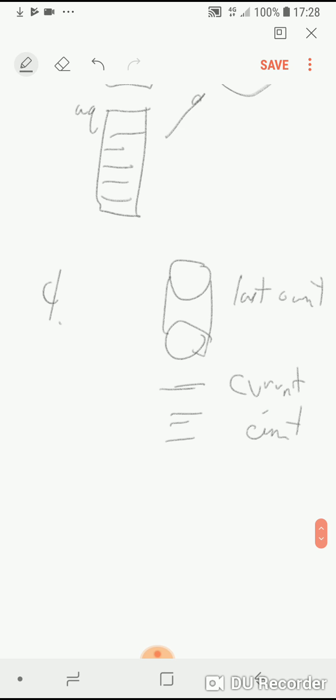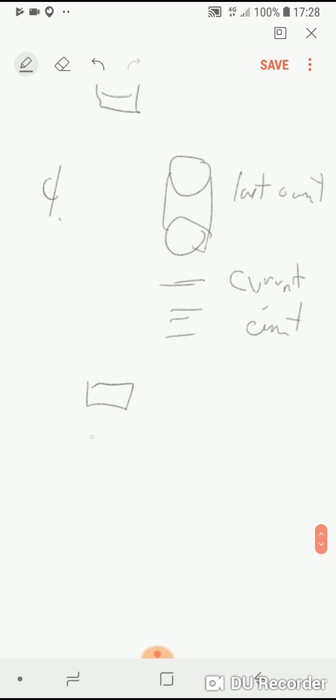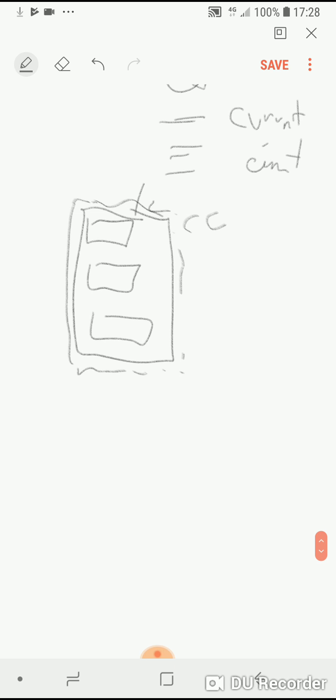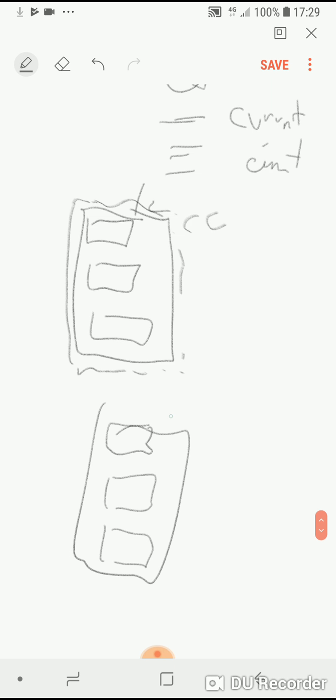So if you imagine it looking like this, there's a bunch of files here for the last commit, maybe 1, 2, or 3 files. And the current commit starts out exactly the same as the last commit. These are the files on the disk that we care about. Then as we process the queue, the current commit grows. So there might be the 3 original files. This is the last commit.